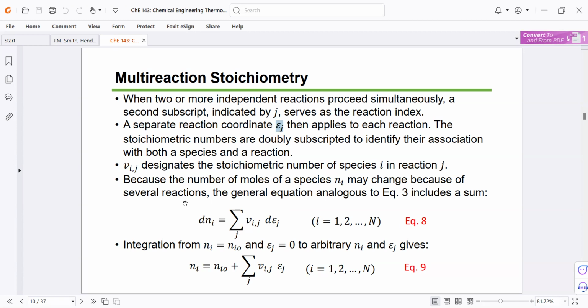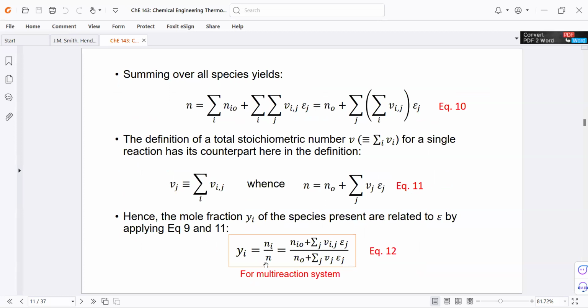If we integrate these, it would give us n sub I minus n sub I naught. And then integrating this one, if we set the initial e sub j to 0, or to arbitrary, it will give us e sub j. And our equation will just be simply this one, after integration.